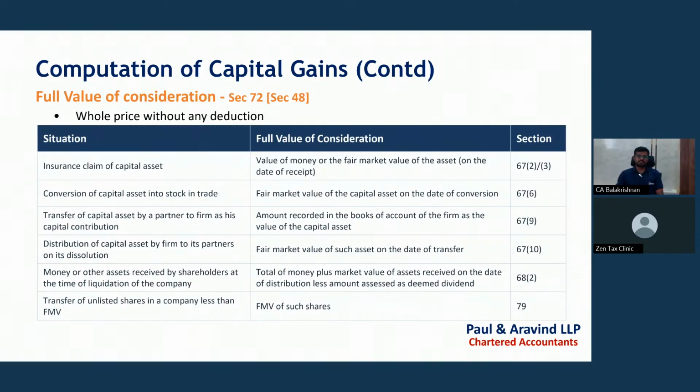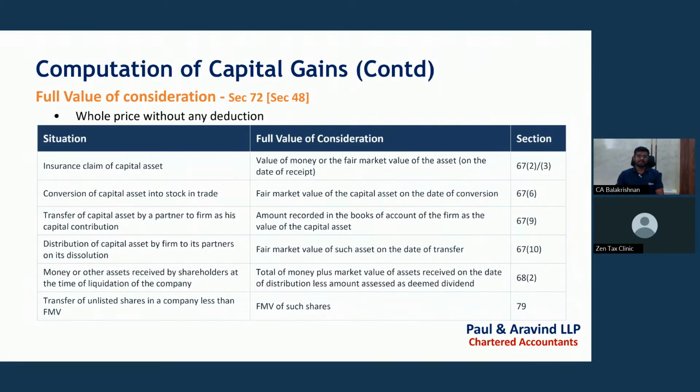Distribution of capital asset by firm to its partner. The first one is where the partner is contributing to the firm. The second one is where the capital asset is distributed to the partner by the firm. In such a case, the full value of consideration shall be the fair market value of such asset, and the date of transfer we need to take.